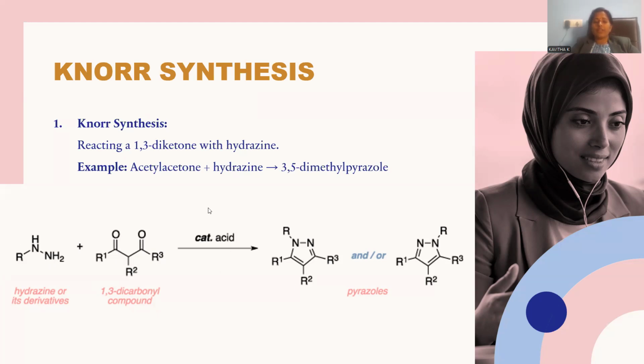Acid catalyzed reaction is going to be performed. Condensation reaction is applied in between, so that they are going to condense in such a manner that 5-membered ring system pyrazoles are synthesized. This is said to be Knorr synthesis.